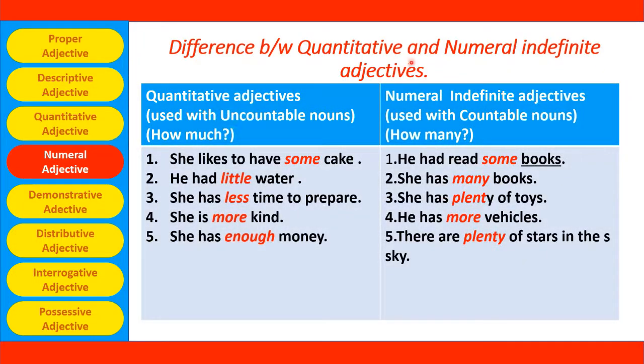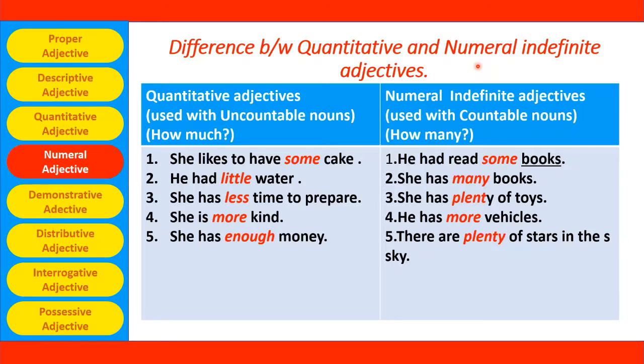Now let's see the difference between quantitative and numeral indefinite adjectives. Quantitative adjectives are used to tell the quantity of uncountable nouns. So what are uncountable nouns? They are nouns which we cannot tell in numbers like 1, 2, 3, 4 or first, second, third, fourth, like cardinal or ordinal numbers.